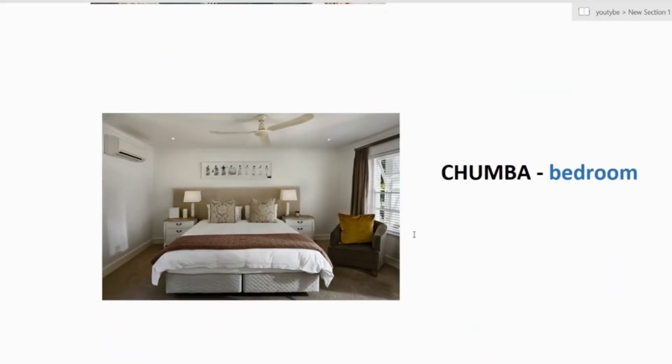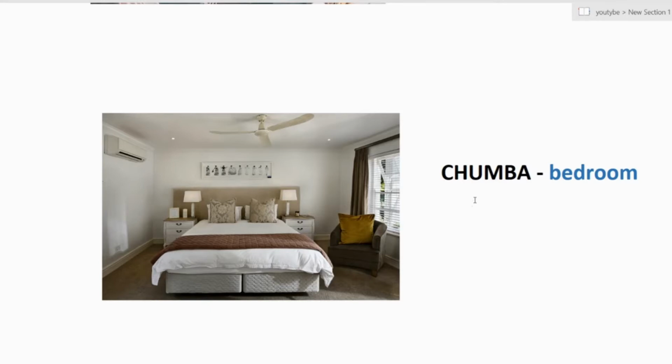And this is a bedroom. Hiki ni chumba. This is a bedroom. The word chumba means a room. It can be any kind of room, but colloquially, we use chumba to mean a bedroom. So when you say chumba, everyone understands it's a bedroom.